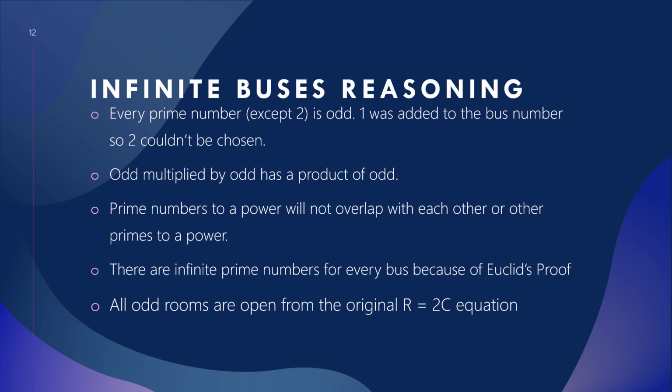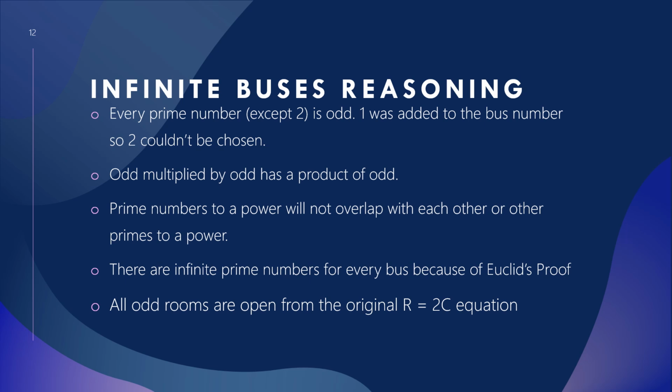Prime numbers to a power don't overlap with other prime numbers to a power or themselves. So unlike 3 and 9, where 3 to the second power is the same as 9 to the first power, you wouldn't have that with any other prime numbers. 3 to any power will never equal 5 to any power, and that works for every single prime number.